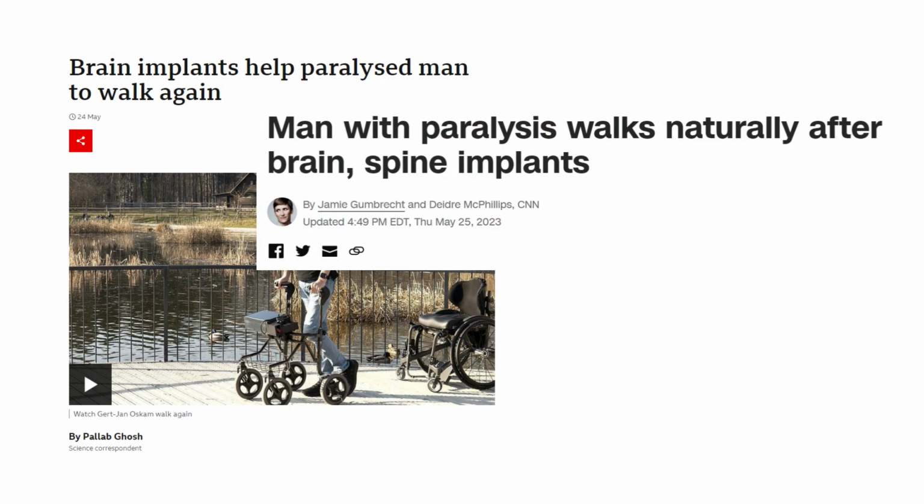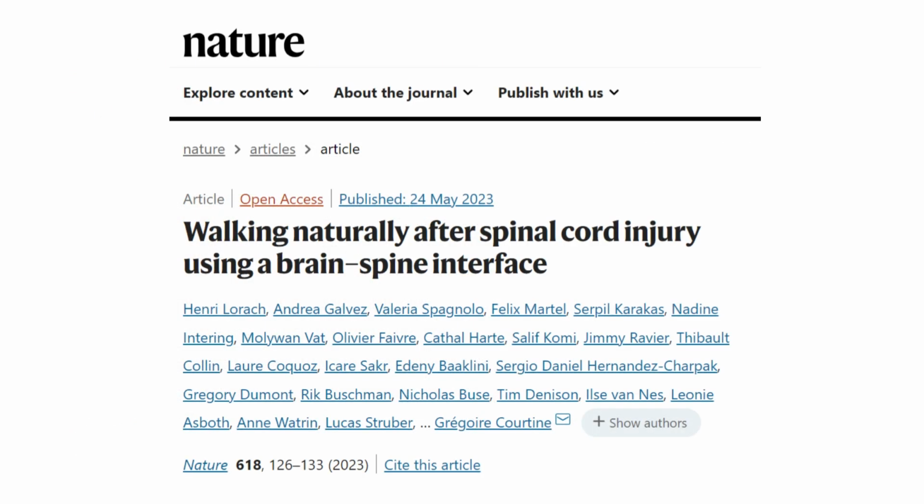New discoveries and technologies are continually emerging in the field of neuroscience. One such advancement is the development of a brain-spine interface, which has enabled a person with a spinal cord injury to walk normally once more. In a study published in Nature, researchers created a digital bridge between the brain and spinal cord of a participant with a spinal cord injury. This bridge restored communication between the brain and spinal cord.